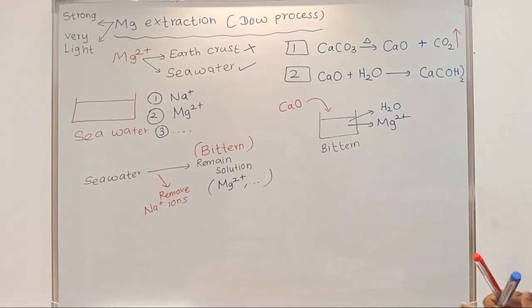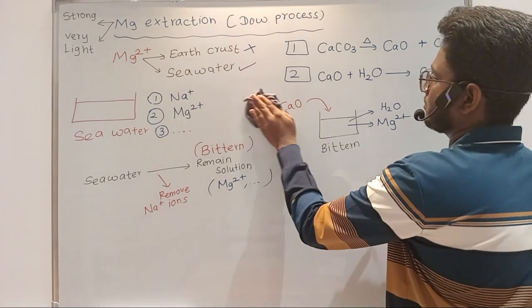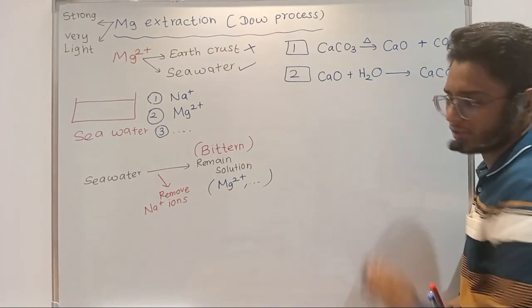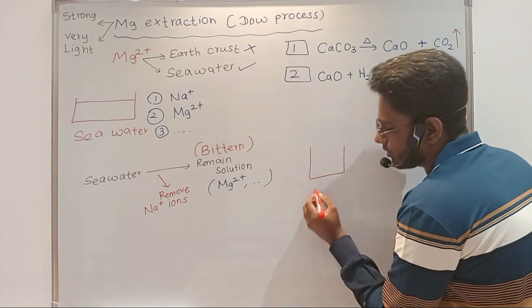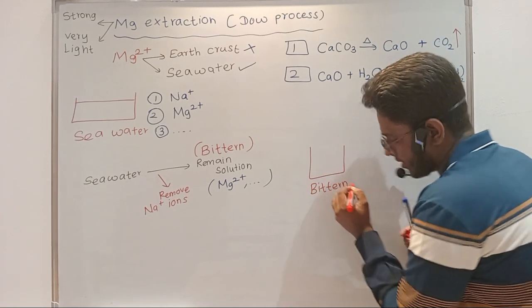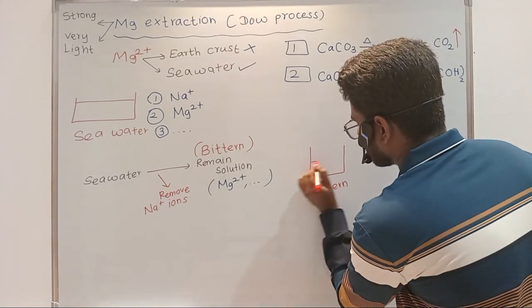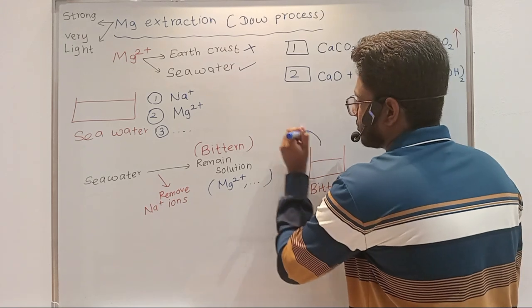Next what happens is this calcium hydroxide, wait, let me get some space and let me draw it here. This is the bittern solution and you added calcium oxide to this, right? You added calcium oxide to this,